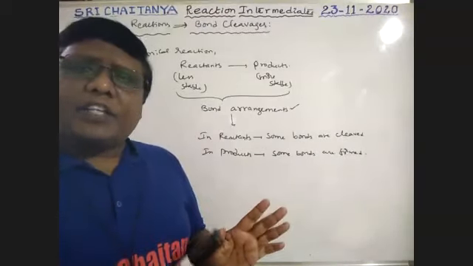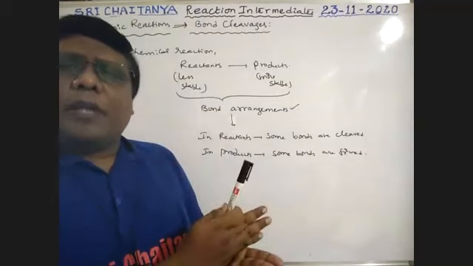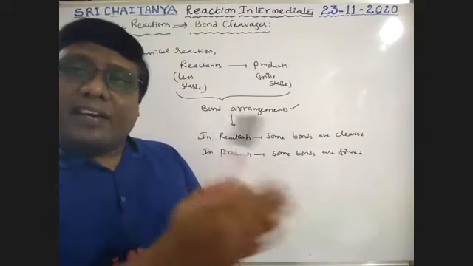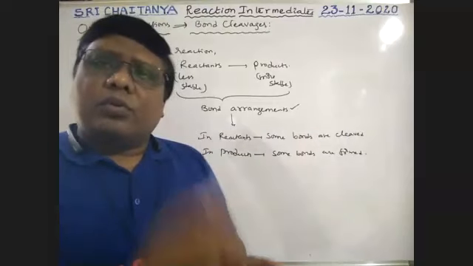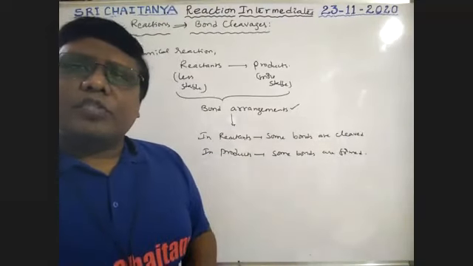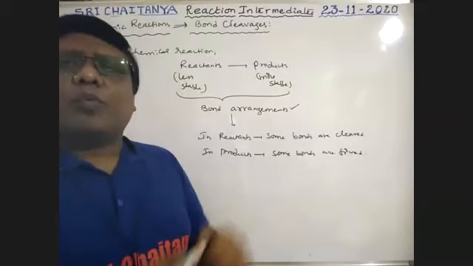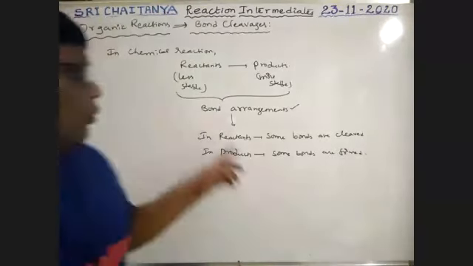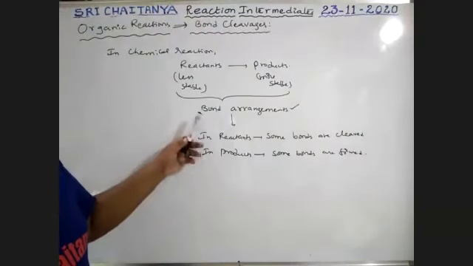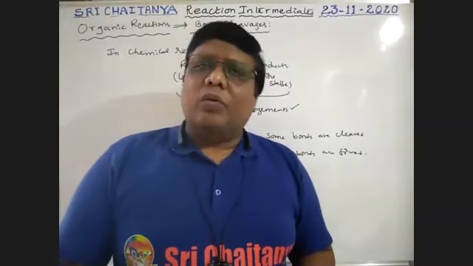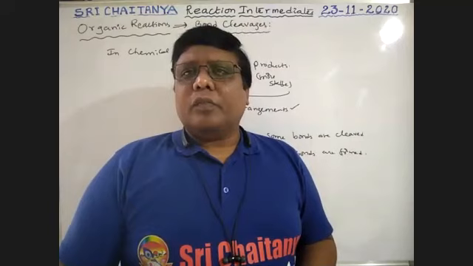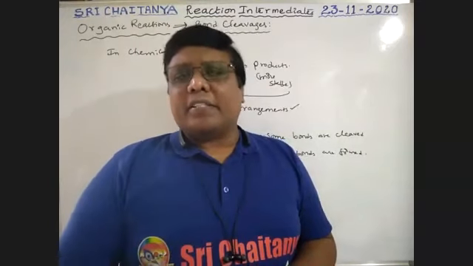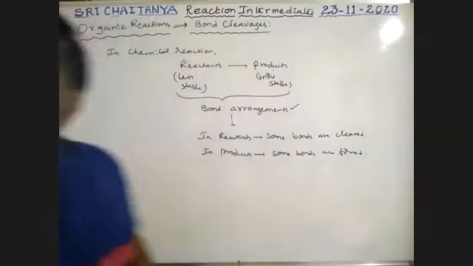So in any chemical reaction, on the reactant side, some bonds are going to break and some species come out. Those species rearrange and some new bonds are formed. Those new bonds give the product side. So on the product side, new bonds are formed, and on the reactant side, old bonds break. Now, how are these bonds going to break, sir? Now we are going to discuss bond cleavages, bond breakings. Our subheading is bond cleavage or bond breaking.